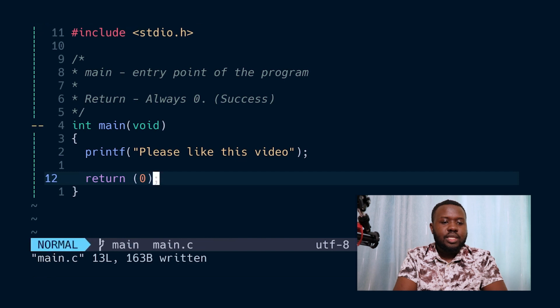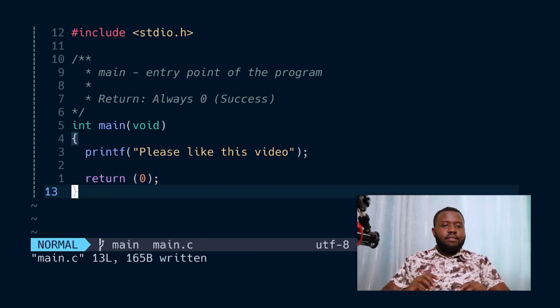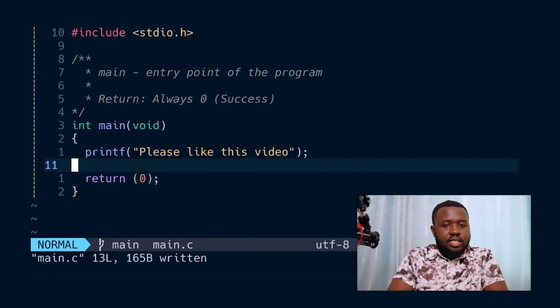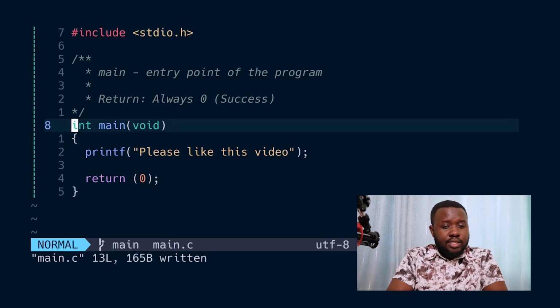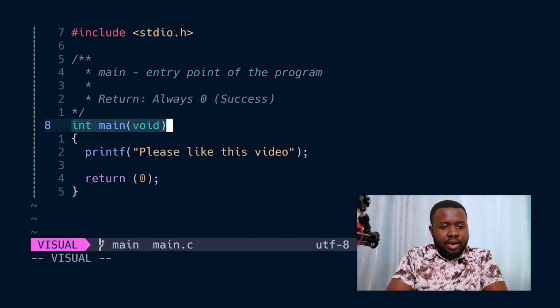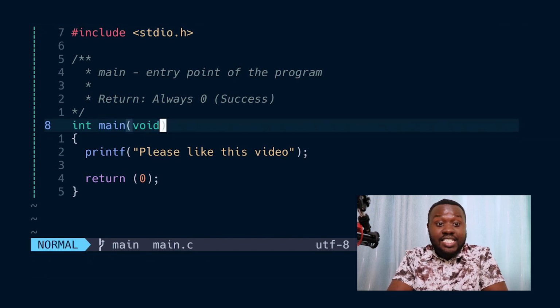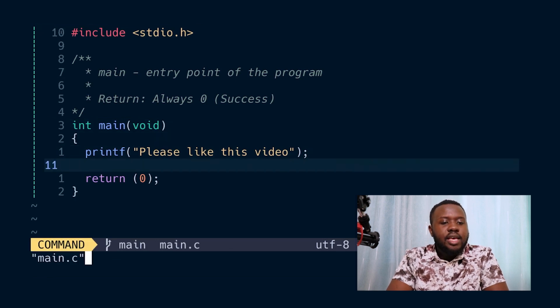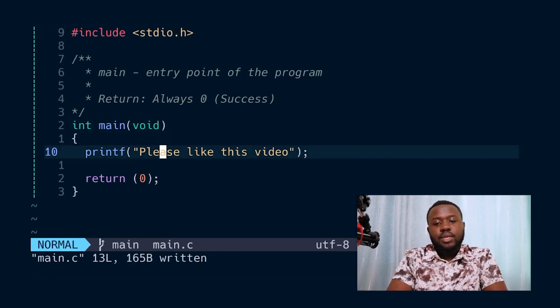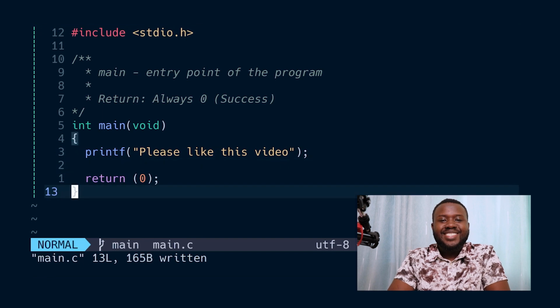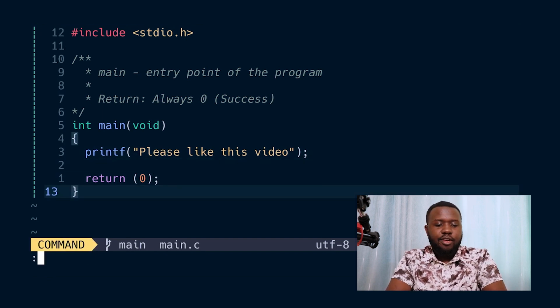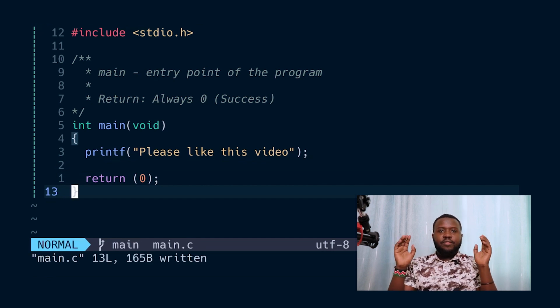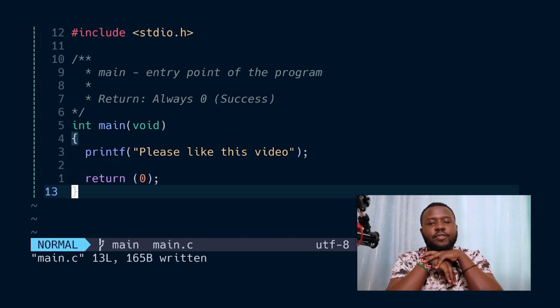So there it is. We have the main function and it's the entry point of the program. It returns an integer, as you can see here, and its name is main. There are no parameters, so we explicitly say void, and it prints out to the console. Please like this video. Return 0 to signify it's the end of the program. So that's the main function.